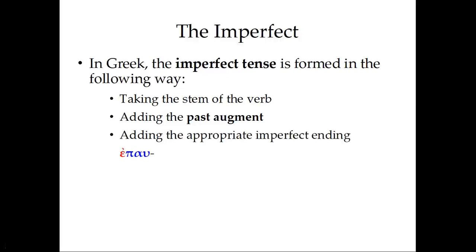Then finally, we add the appropriate imperfect ending. We're going to see some new endings today. In the first person singular, it's going to be on. Επάω. This means something like, I was stopping. Again, it corresponds, for the most part, to our past progressive tense in English.